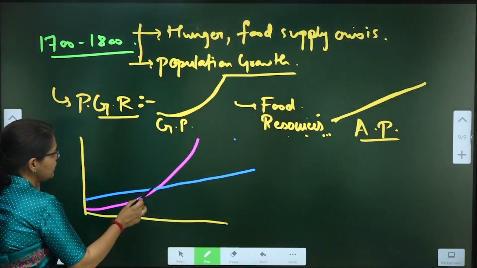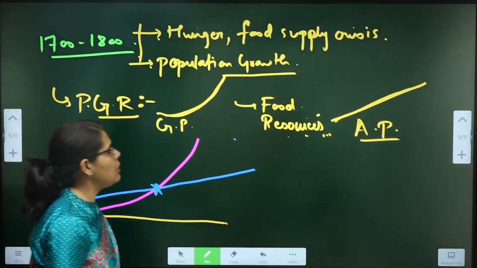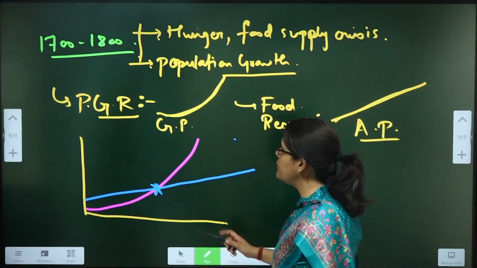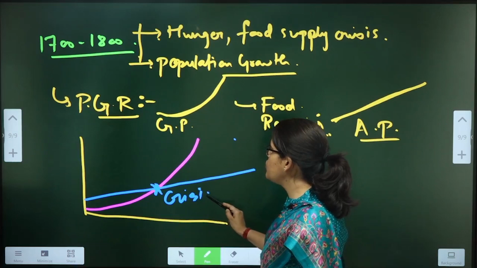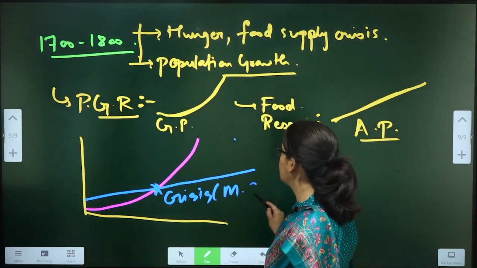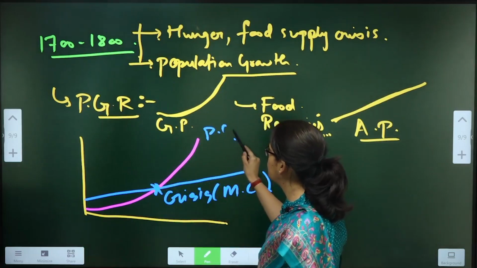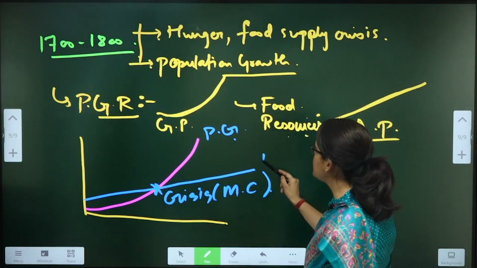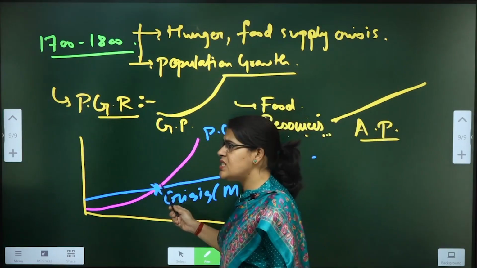So inevitably there will be a point of crisis. Because both of them are not growing linearly, there will inevitably be a point of crisis, referred to as the Malthusian catastrophe, where the population growth will overrun the food supply. So that is destined to happen.